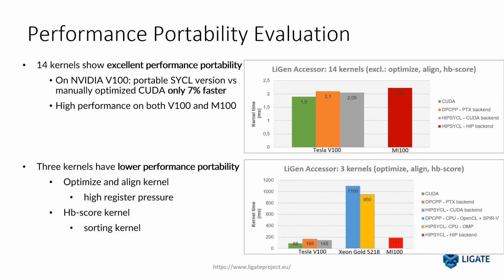For the optimized and the aligned kernels, they suffer from high register pressure, which seems to affect the quality of the generated code and to drastically slow down the kernel time with respect to the CUDA version. This problem is hard to tackle with the current implementation of ligand. In fact, we are working on a new version of ligand that changes the parallelization domain of several kernels, including the optimized and aligned, and that will drastically reduce the register pressure.